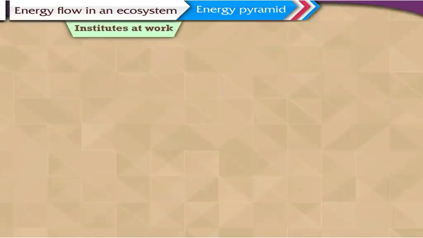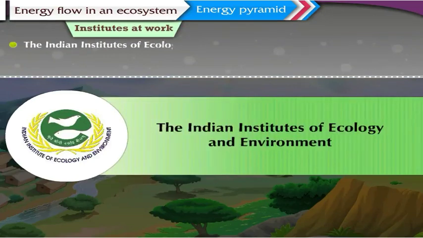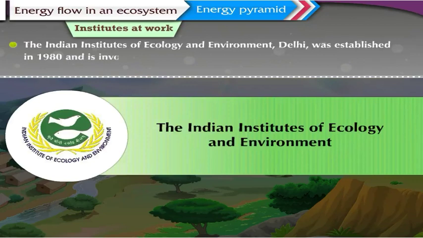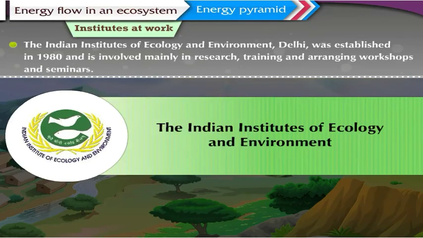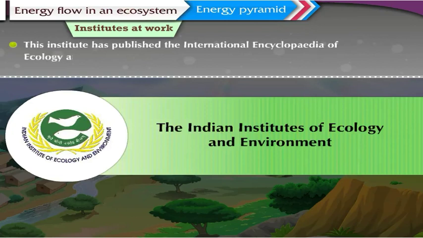Institutes at work. The Indian Institute of Ecology and Environment, Delhi, was established in 1980 and is involved mainly in research, training, and arranging workshops and seminars. This institute has published the International Encyclopedia of Ecology and Environment.